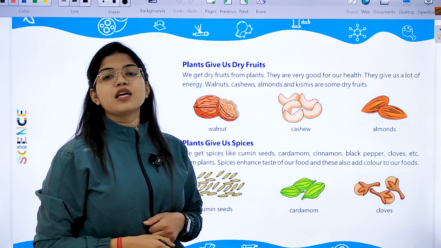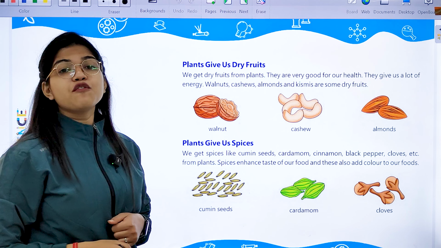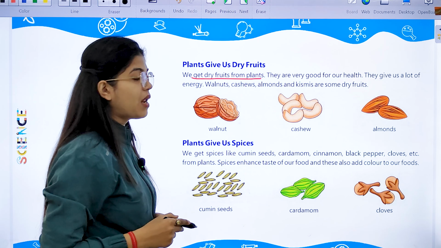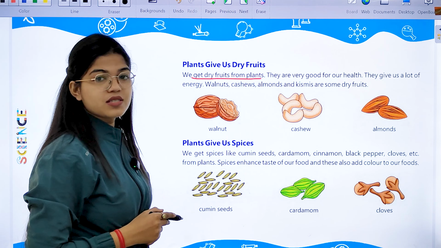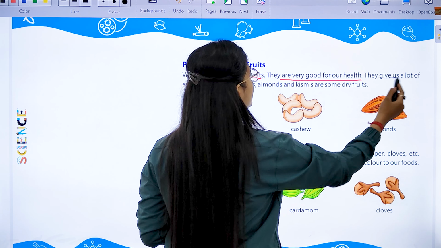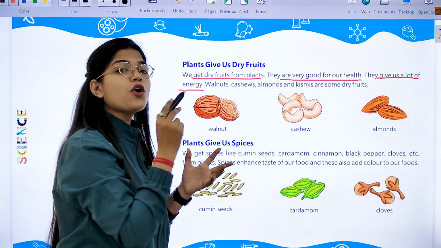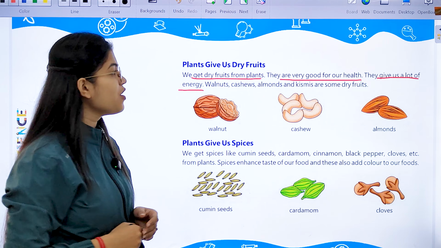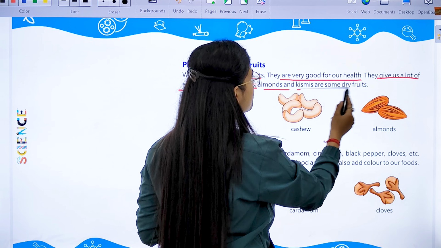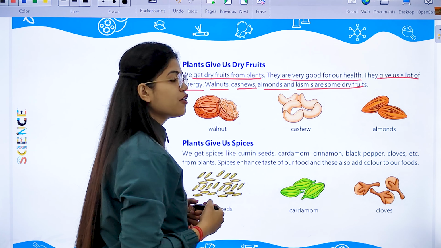Now next, what do plants give us? Plants give us dry fruits also. We get dry fruits from the plants. And these dry fruits are very good for our health. We all must eat dry fruits. Why? Because they give us a lot of energy. For example, walnuts, cashew, almonds, kismis, all are some dry fruits.